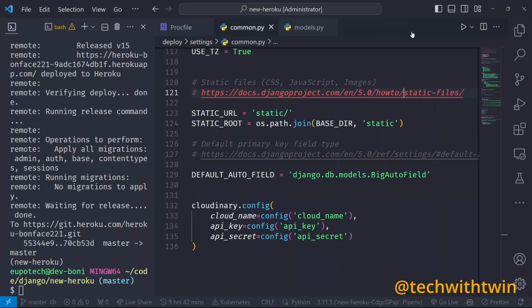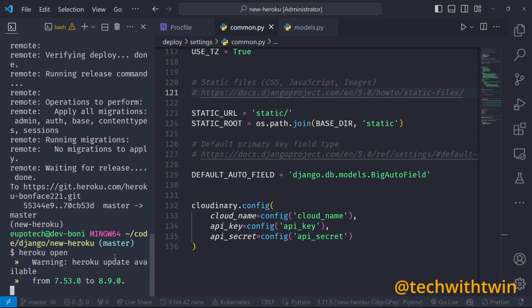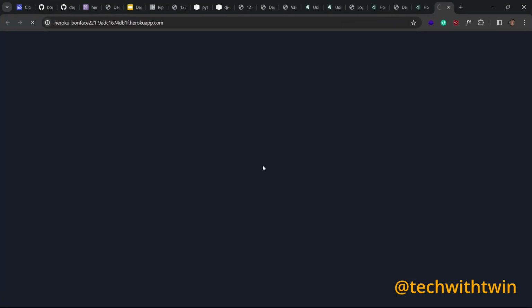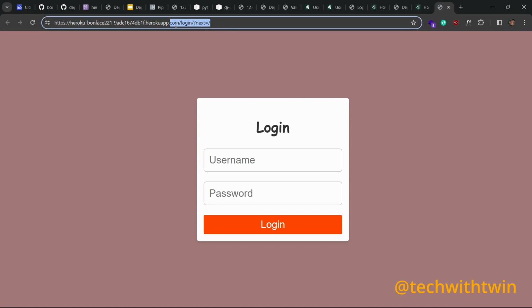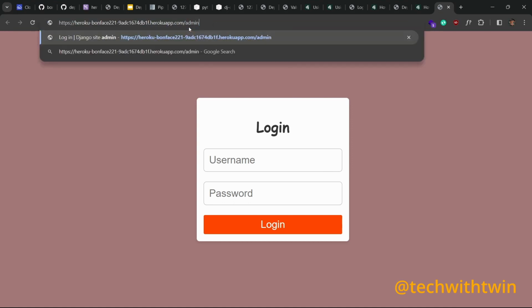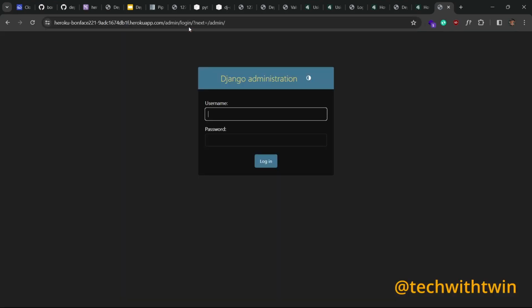So let's go back and check. Now our admin is working. So I think the reason it was not working is because we missed WhiteNoise.